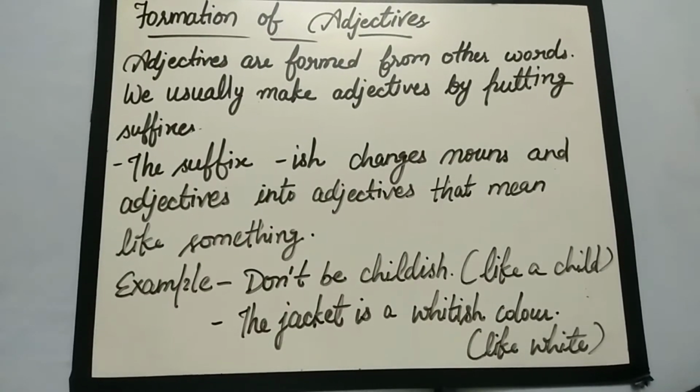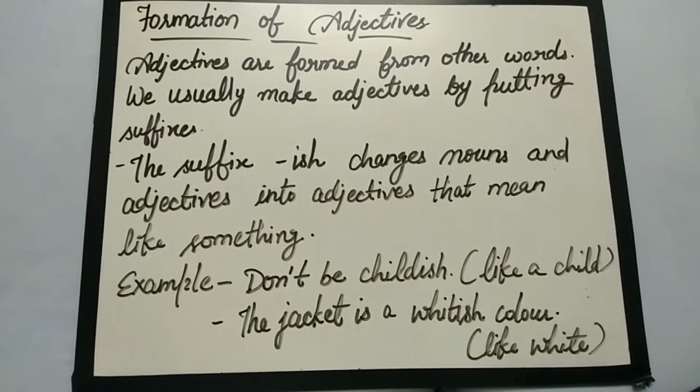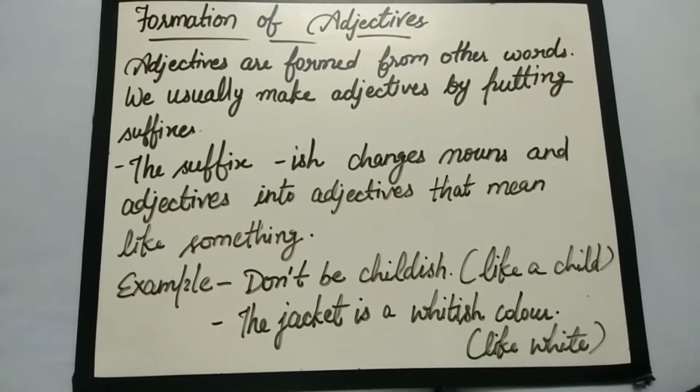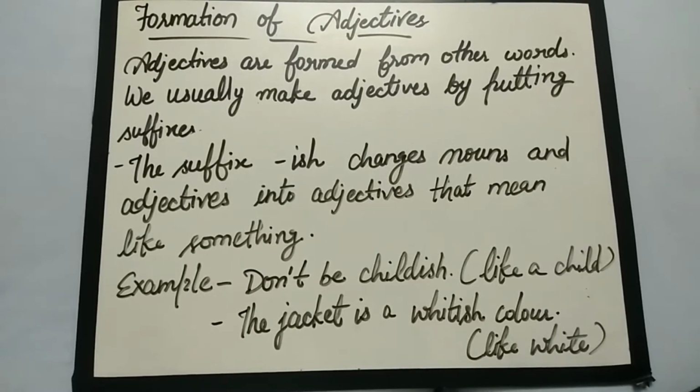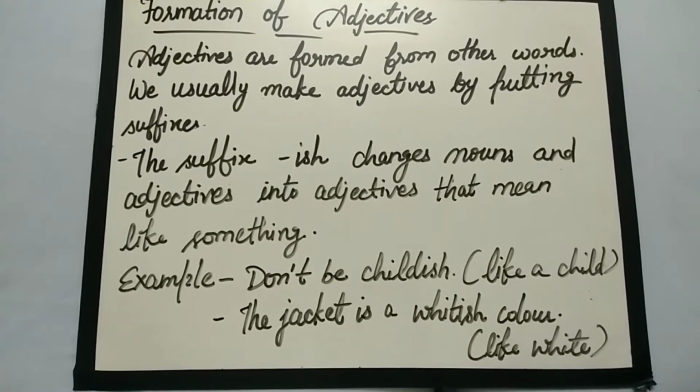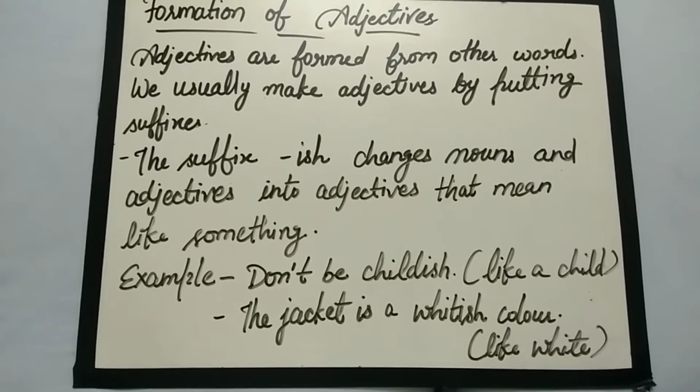The suffix ish changes nouns and adjectives into adjectives, that means like something. For example, don't be childish means don't be like a child. The jacket is whitish in color means it is like white.